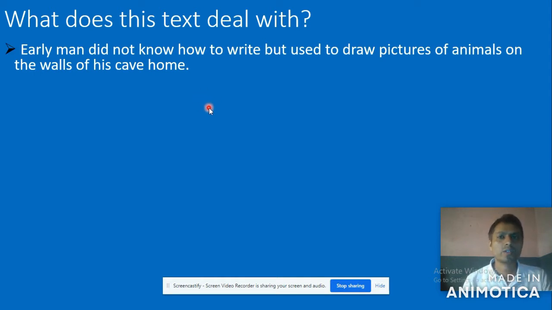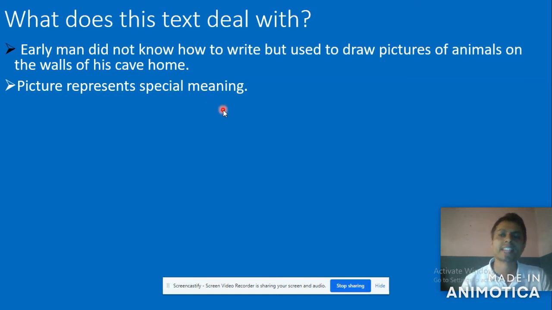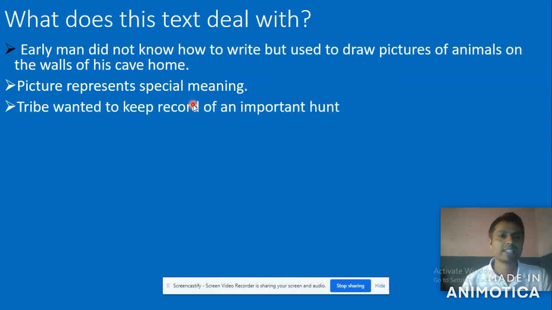Okay, so now look at the next point. Picture represents special meaning. In the ancient time, the picture represented special meaning. Even though they used to write, they used to draw pictures. This picture actually tells the meaning, conveys the message to be given to somebody else, right? Now the next one.